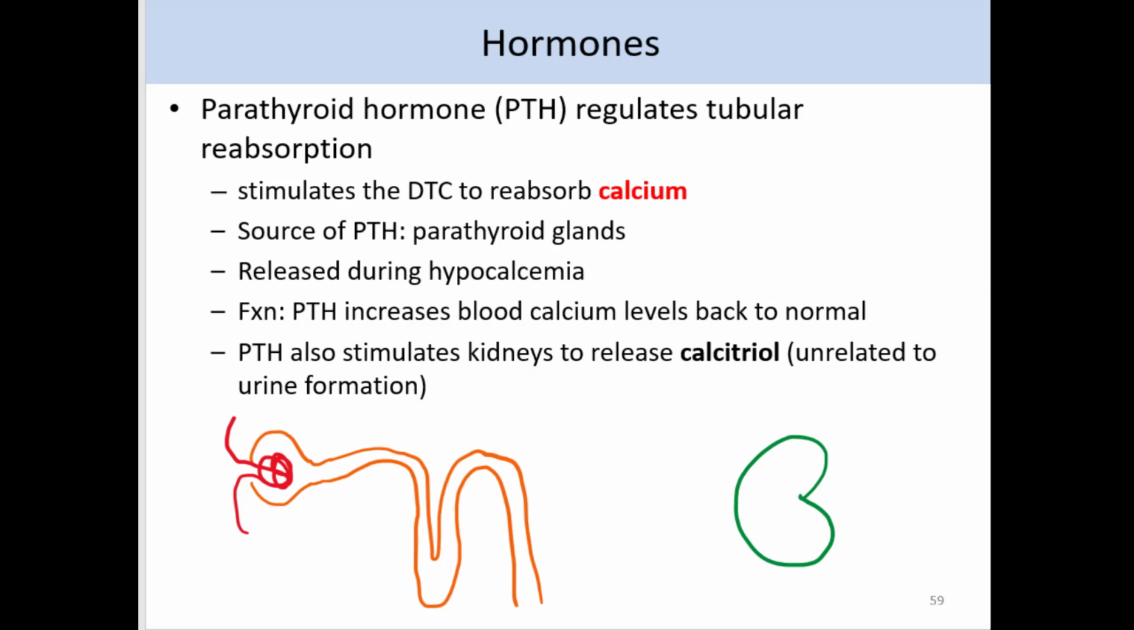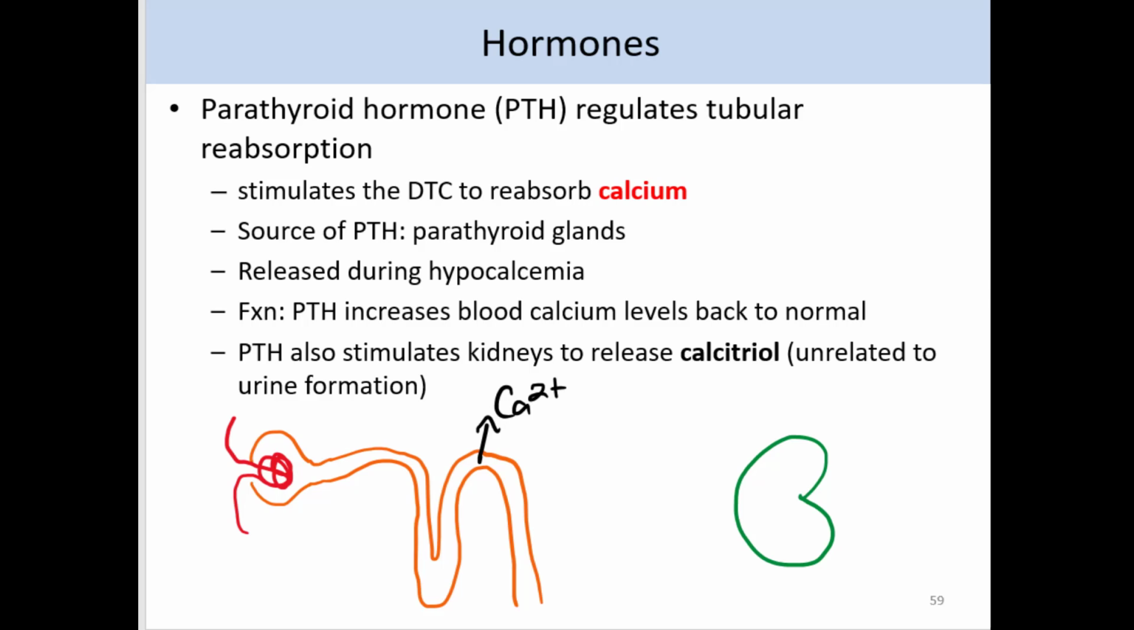Parathyroid hormone is a hormone that will affect tubular reabsorption, specifically tubular reabsorption of calcium. Parathyroid hormone is released from the parathyroid glands during hypocalcemia, or low blood calcium levels. The parathyroid hormone travels to the kidneys, where it's going to cause the distal convoluted tubule to reabsorb calcium, pulling the calcium out of the tubular fluid and putting that back into the blood, helping to increase those blood calcium levels back to normal.